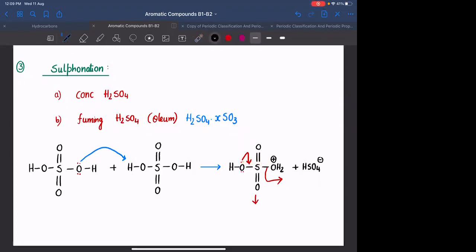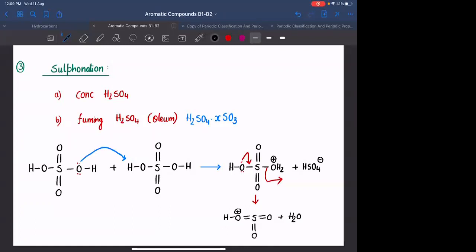Any doubt anyone? Positive, double bond S, double bond O, double bond O plus H2O.